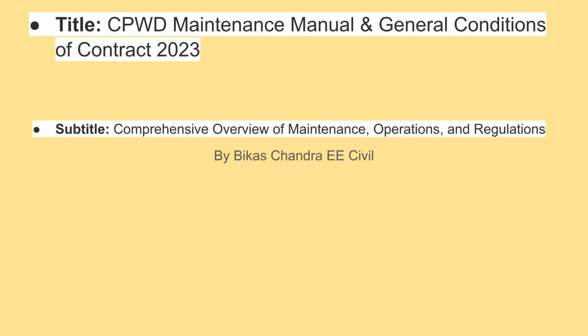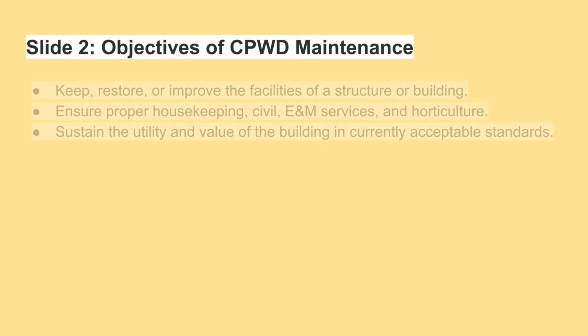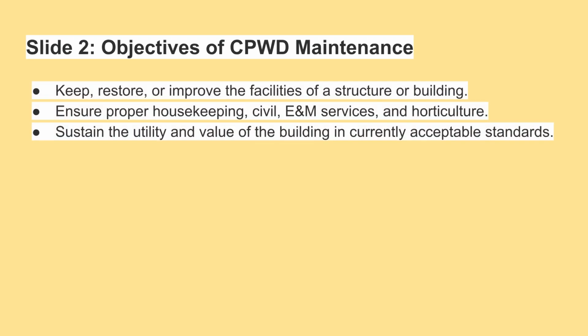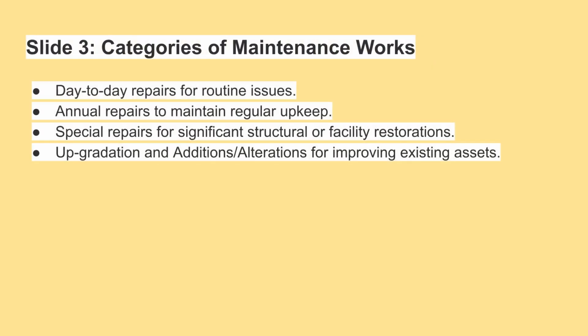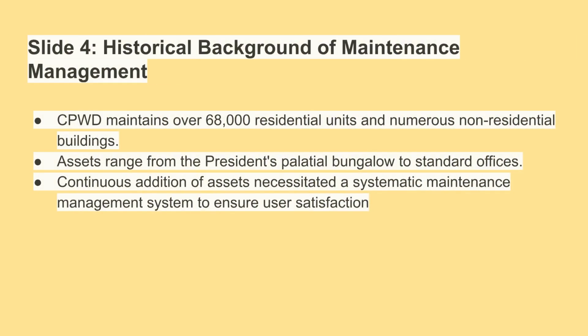Welcome to this comprehensive overview of the CPWD Maintenance Manual and General Conditions of Contract 2023. The objectives of CPWD maintenance are to keep, restore, or improve facilities, ensure proper housekeeping and services, and sustain the building's utility and value to acceptable standards. Maintenance works fall into categories: day-to-day repairs, annual repairs for regular upkeep, special repairs for major restorations, and upgradation or alterations for improving existing assets.